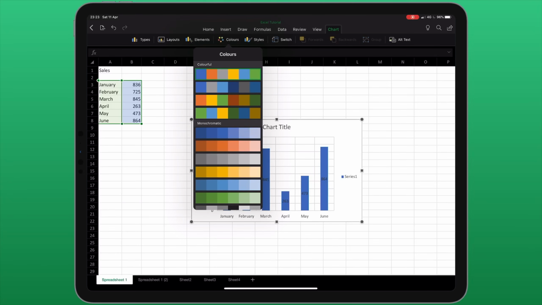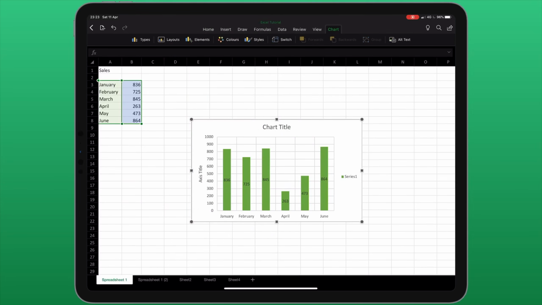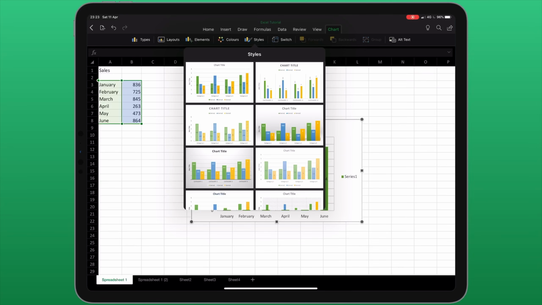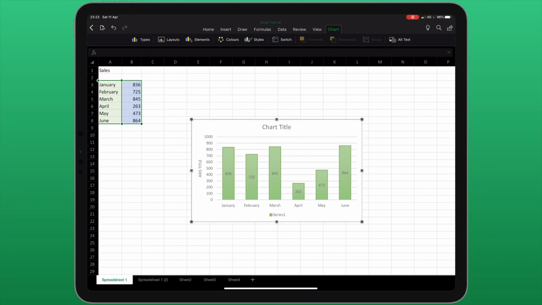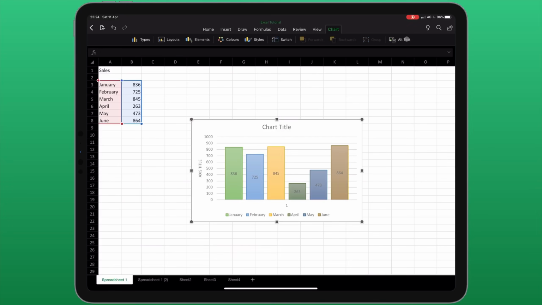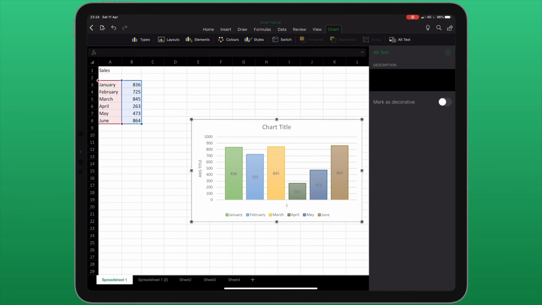I can also change the colour scheme of the graph. And the styles menu also gives me some additional options for how the graph or the chart should look. And once again, I can add a description to this element of the spreadsheet by choosing Alt Text.